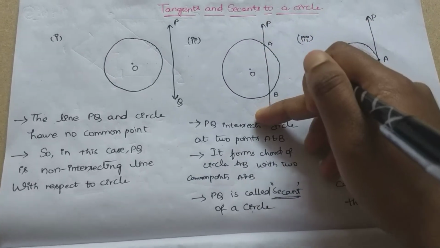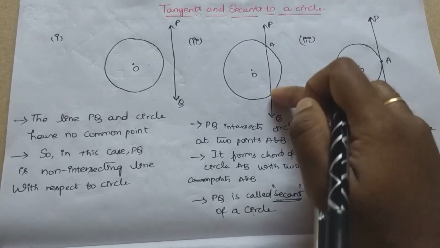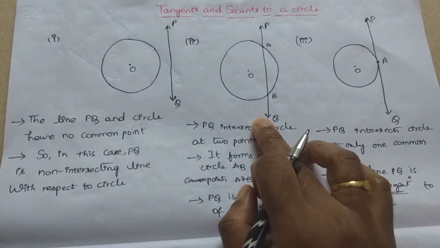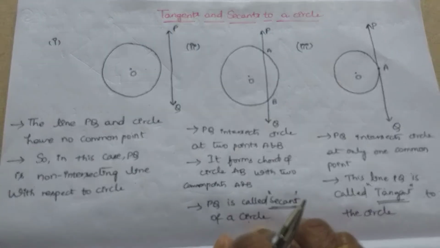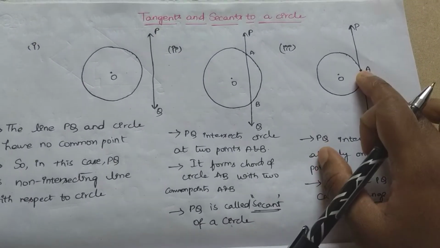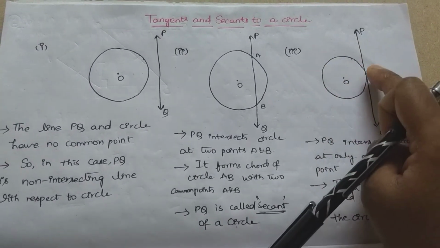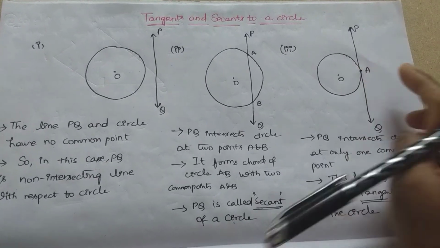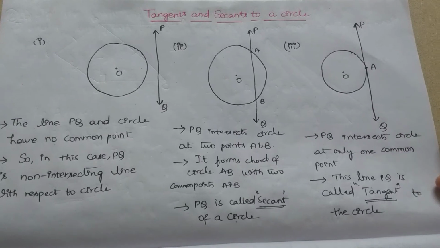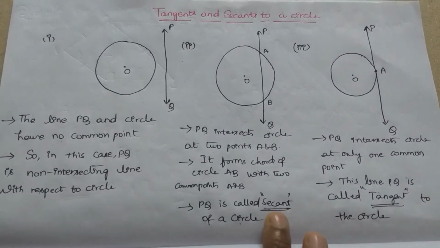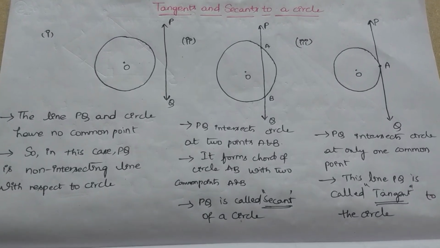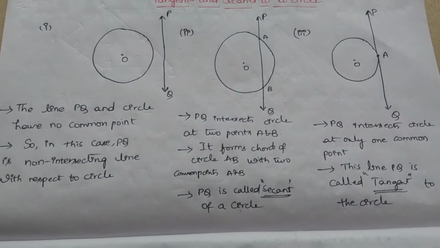So this line forms the chord of the circle with the 2 common points A and B. So this PQ line is called a secant of the circle. Clear? So in the third case here, PQ intersects the circle at only one common point. So this line PQ is called the tangent to the circle. So this is the explanation of secant of a circle and tangent of a circle. Now let's move on in depth into the topic.